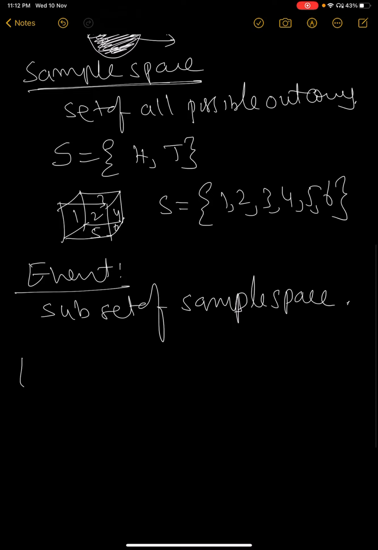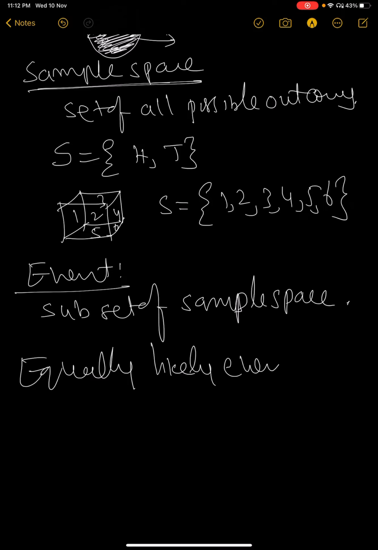Next, equally likely events. Equally likely events means in a sample space, every event has the same chance to occur. That type of experiment is called equally likely events.